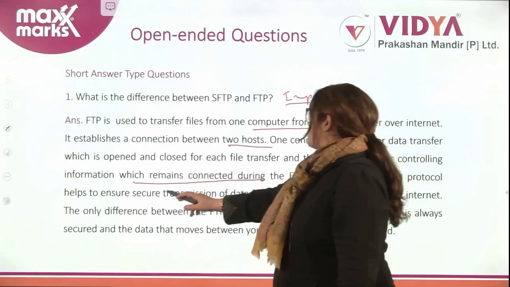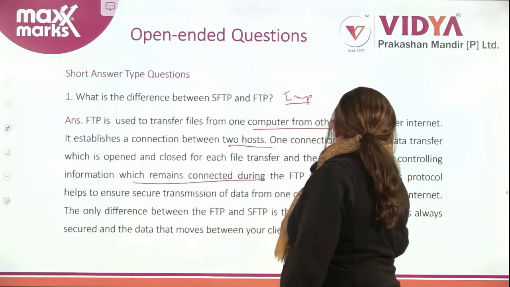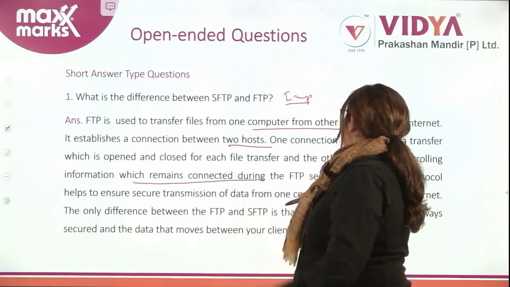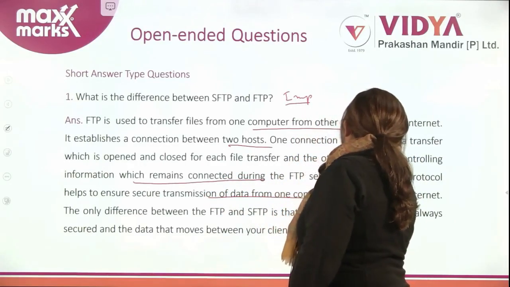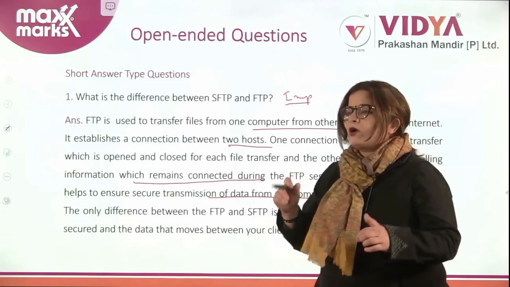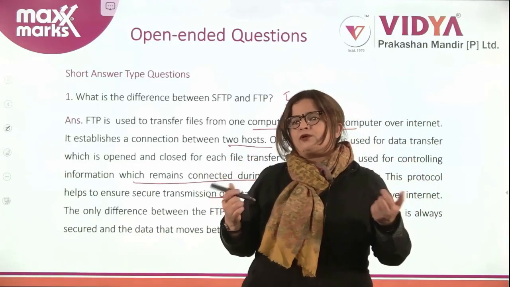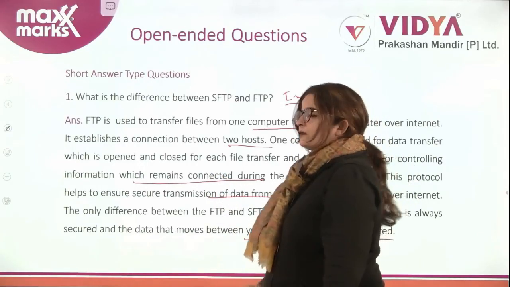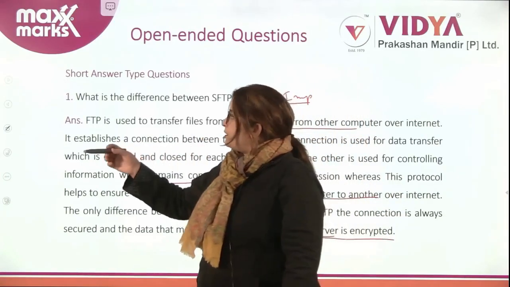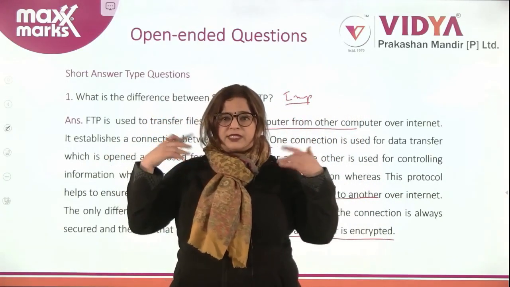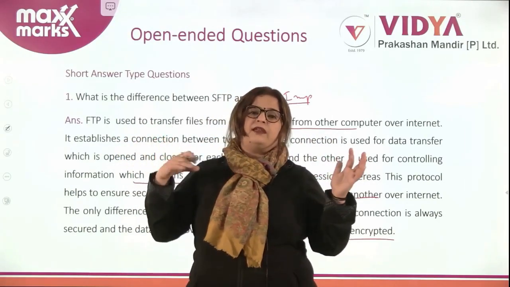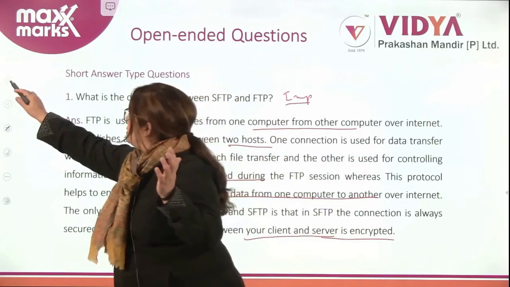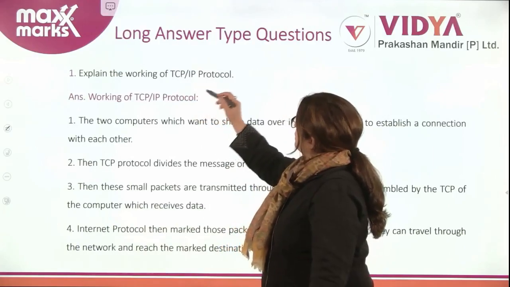This protocol helps to ensure secure transmission of data from one computer to another. Which protocol? SFTP. SFTP ensures the secure transmission of data from one computer to another over the internet, right? Because in the SFTP protocol, data travels in encrypted form between your client and server. Encrypted means it is converted into certain codes and transferred, and then when the data is delivered at the destination, it is automatically decrypted, right?